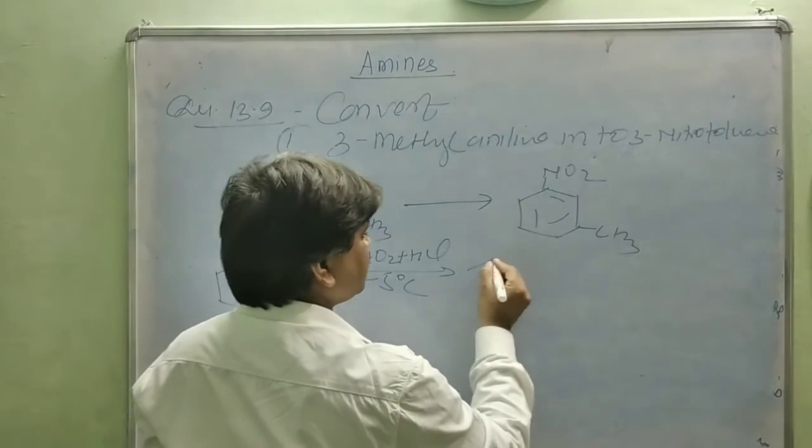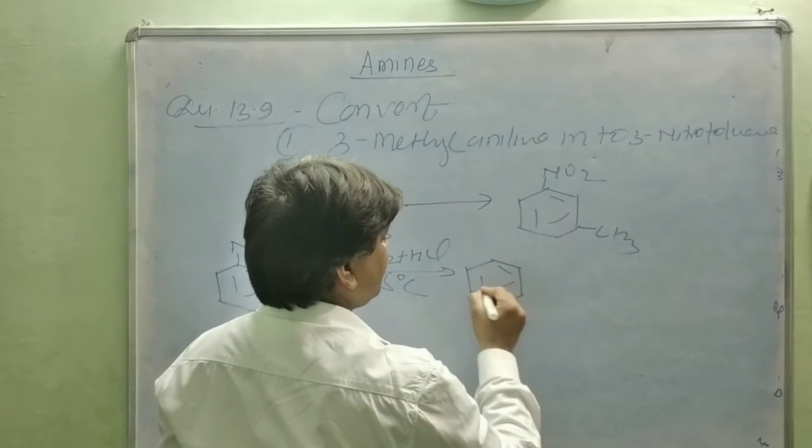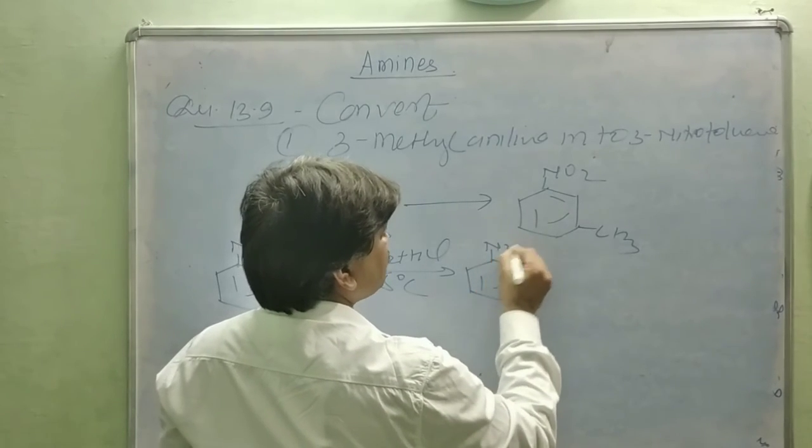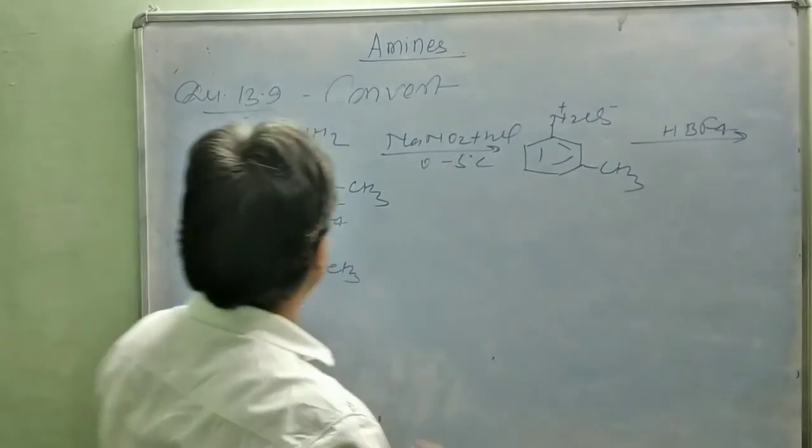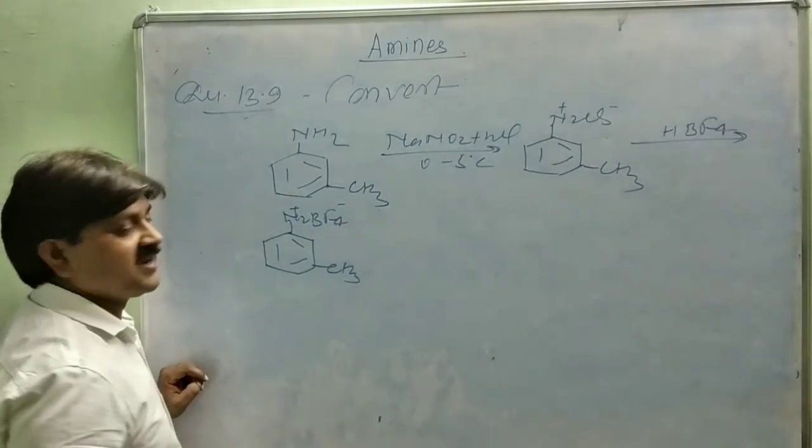This forms the N2+Cl-, and then it is treated with HBF4, forming N2+BF4-.